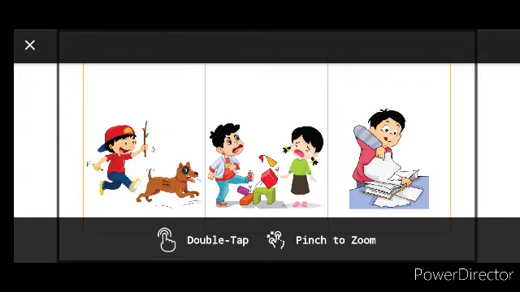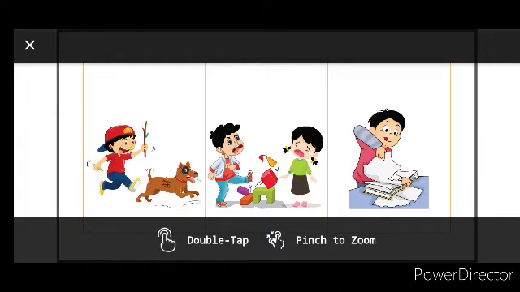Next, you see your friend. When you both were playing, suddenly he broke the toys. So in such a situation, what will you do? How will you feel? You can draw the happy face or the sad face or the angry face, how you will feel in such a situation.